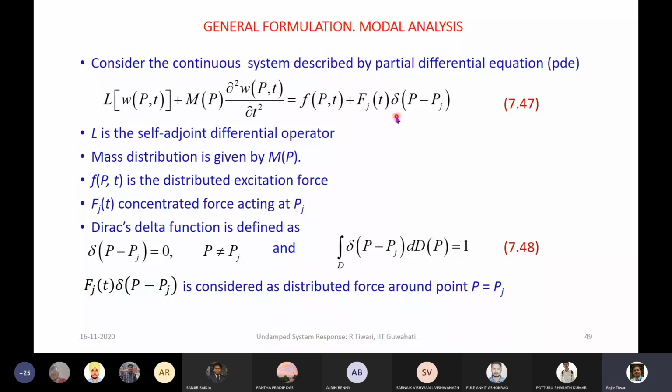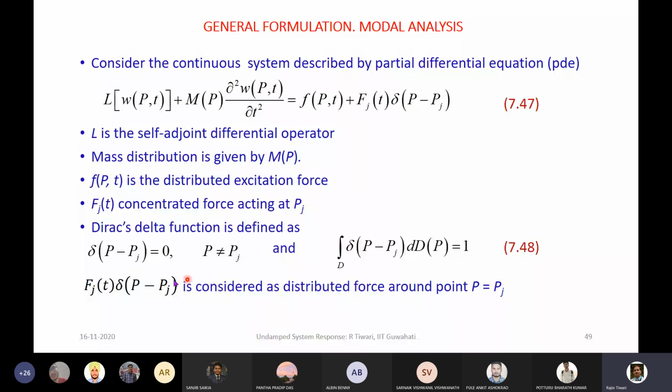In fact, with this Dirac delta function, the concentrated force can be considered as distributed over a very small length at location Pj. P is the location. Like if we're considering a single degree of freedom, single dimension system, P will be x, the spatial coordinate, so x is equal to xj. But this has been written for the general case; even P can be x, y, z in this particular case.